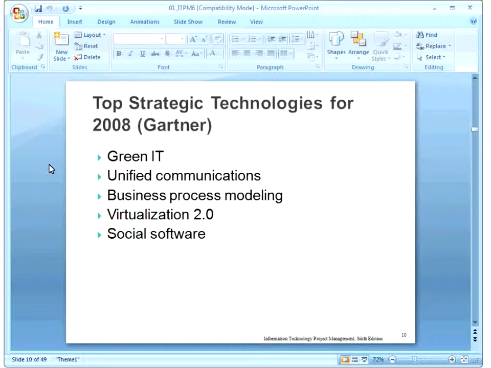So it means management of IT projects is important because new technologies are coming in. When you say technology, it means you have to develop a project to deliver that technology. You don't need to go into details of these technologies. You just need to remember that these are new technologies which are coming up, and we are delivering technologies because we are developing projects.